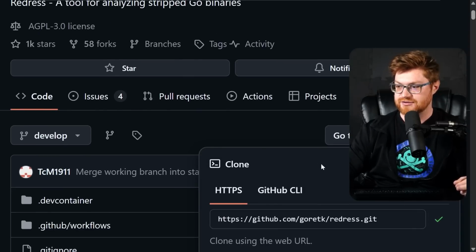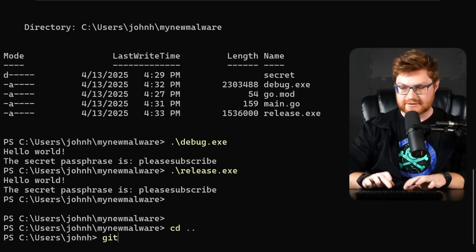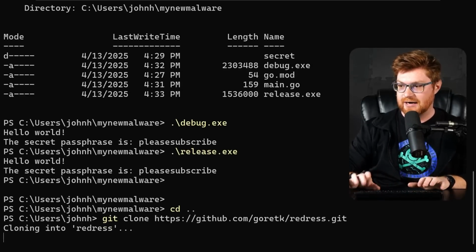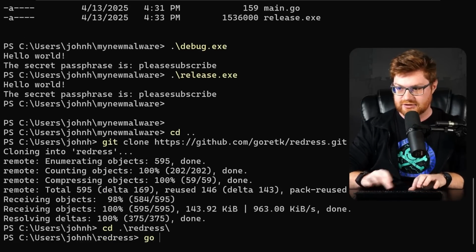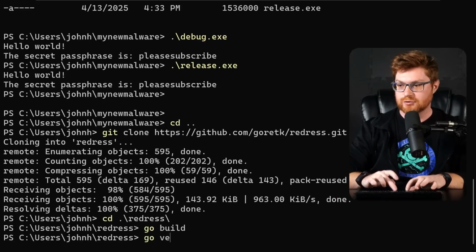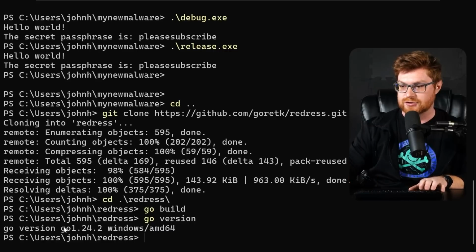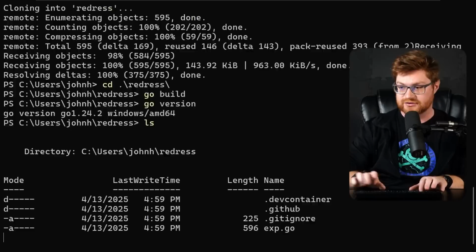I'll copy and paste the GitHub repository. Back in the command line, let me hop out of my new malware folder. Let's download Redress. Let's get in there, and then let's try to build this. Gentle reminder, I am still using the latest version of Go that I'm able to get pulled down, Go 1.24.2, and it still works just fine.